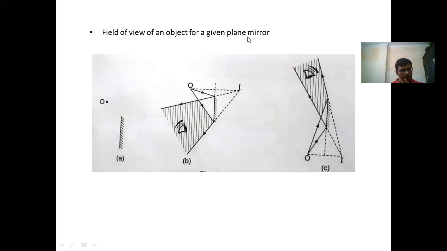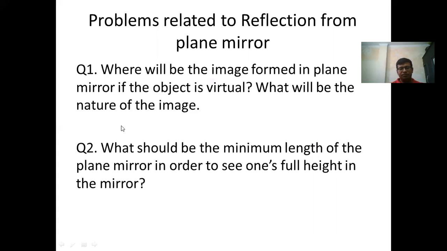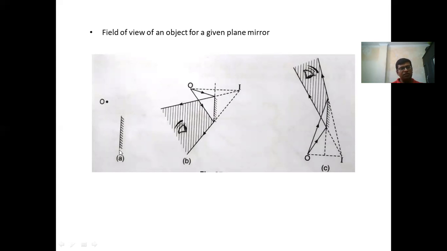Second, field of view of an object for a given plane mirror. Okay, let's consider this an object. So in which part of the mirror should you be standing so that this object is visible? We are going to draw two rays touching the edges of the mirror. Let's say the first ray is touching here, the second ray is touching here.